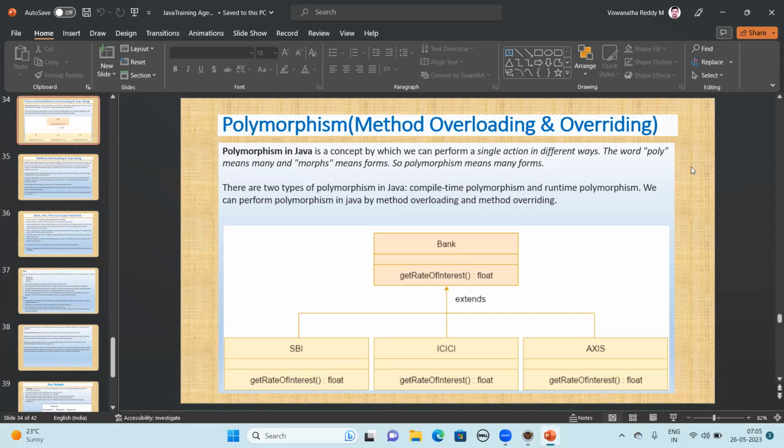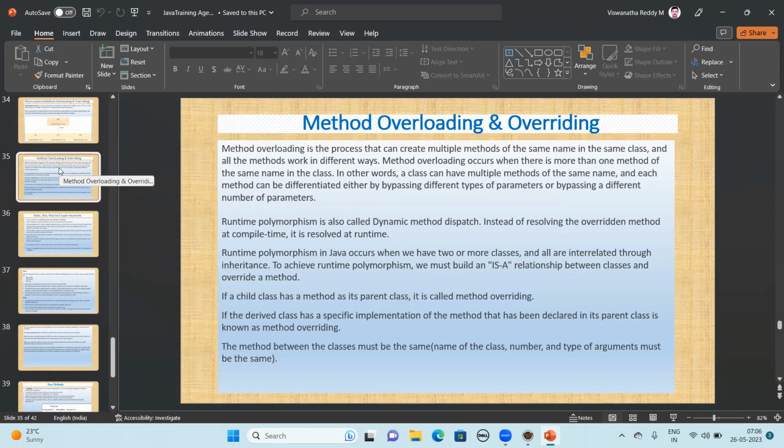Using these two, we can perform polymorphism, which means we can complete our concept. What is the difference between overloading and overriding, and when do we use them? We'll discuss in detail. Let's start with overloading.